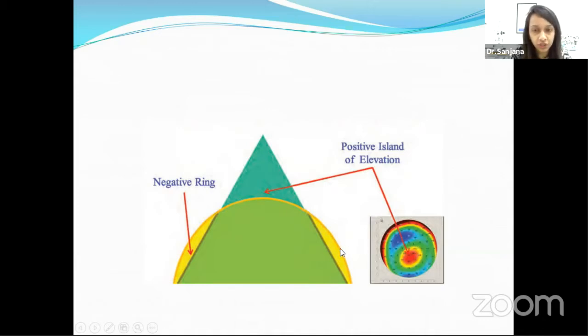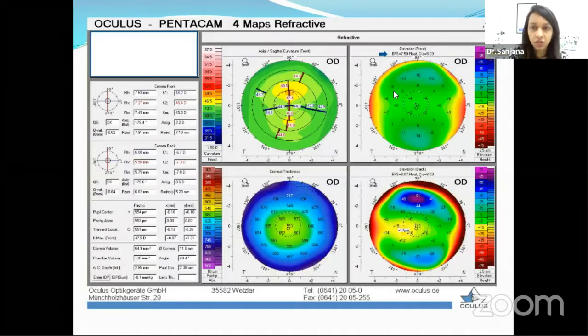And if we look at this portion, this is below the best fit sphere, and this is called a negative island. The negative island will usually be represented by cooler colors such as green and blue. So again, when we look at this, we have certain values. We take into consideration the 5 mm zone, which is more important. In this, we have certain values in plus, which indicates that this is above the BFS, and certain values in minus, which indicates below the BFS. And there are multiple values mentioned here. We need to know what the normal values are.